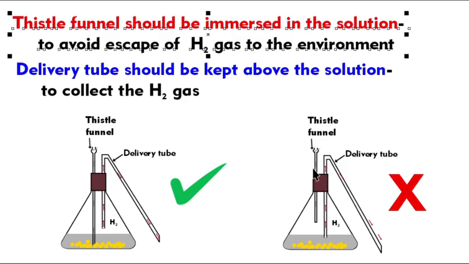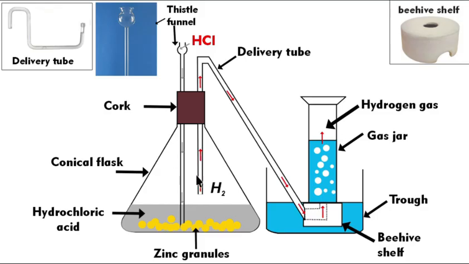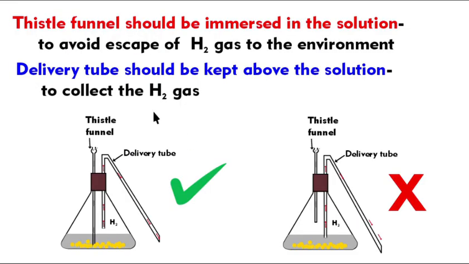So that is why we keep it immersed in the solution. Delivery tube එක immerse කරලා තිබ්බොත් එම hydrogen gas එක අපිට collect කරගන්න විදියක් වෙන්නේ නැහැ. So you have to keep it above, because to collect the hydrogen gas which is produced inside this conical flask. මේකත් අහනවා විභාගවල, right? So not in this way, this is wrong, right? And this is the correct way of setting up the instruments, apparatus.